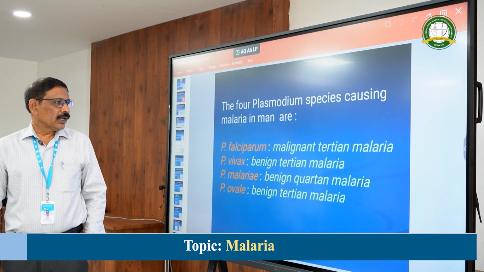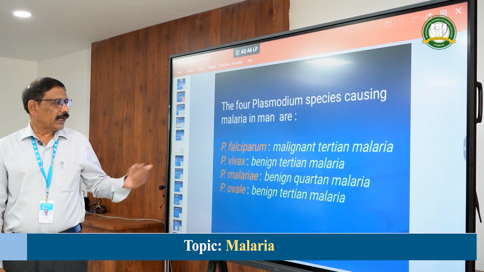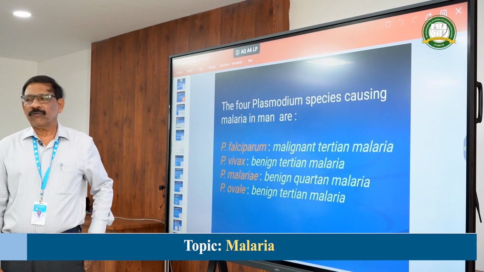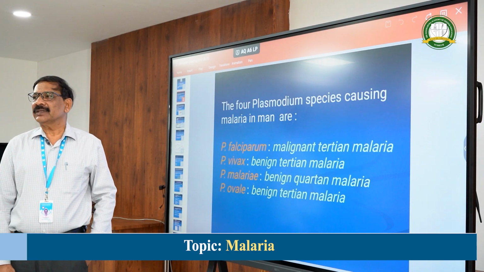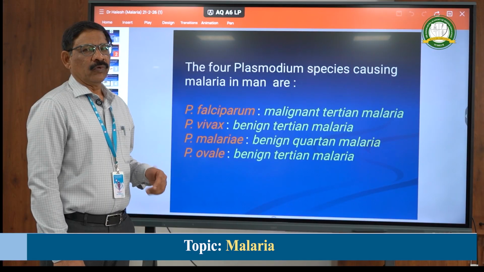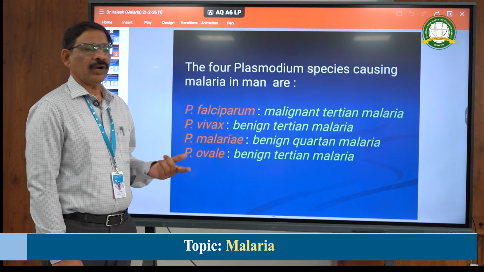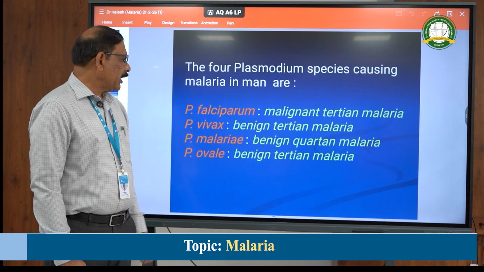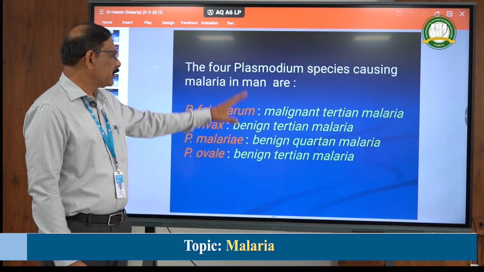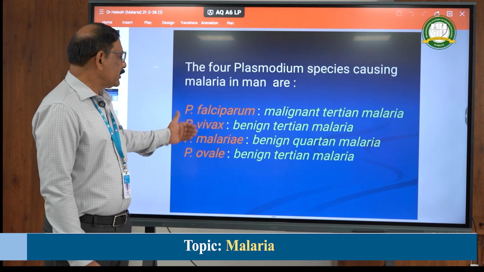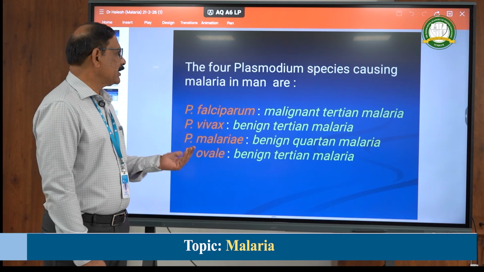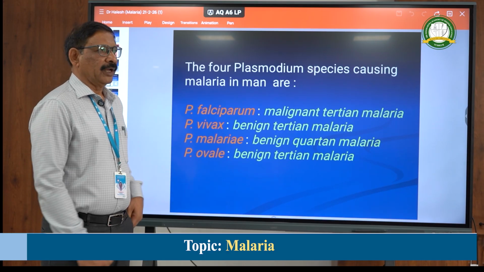And here there are 2 types, the tertian type and the quartan type of malaria. Tertian means the fever starts every 3rd day, hence it is called tertian, whereas if it starts on the 4th day, it is called quartan. Only Plasmodium malariae has the quartan type of malaria; otherwise all have the tertian type. Among these, Plasmodium falciparum has more complications, hence it is called malignant tertian malaria.